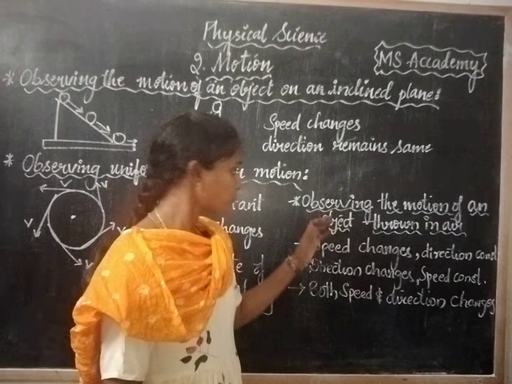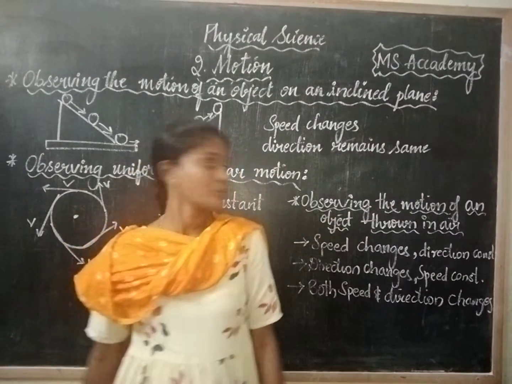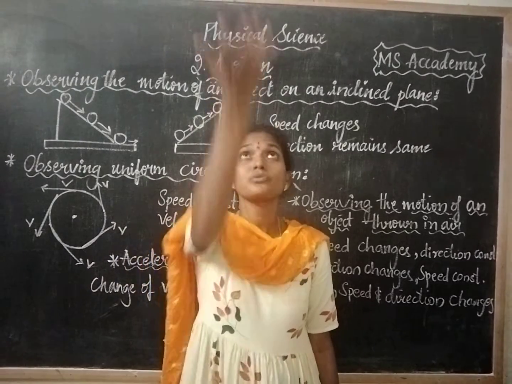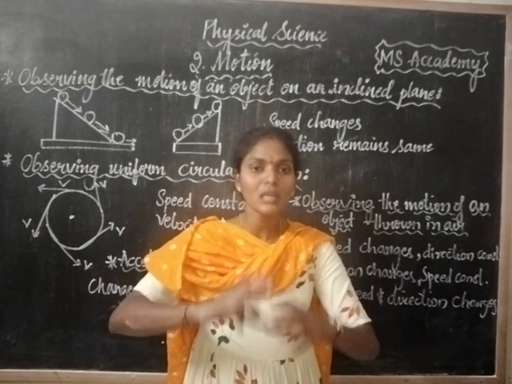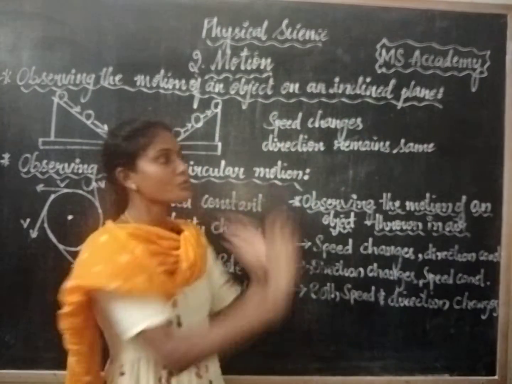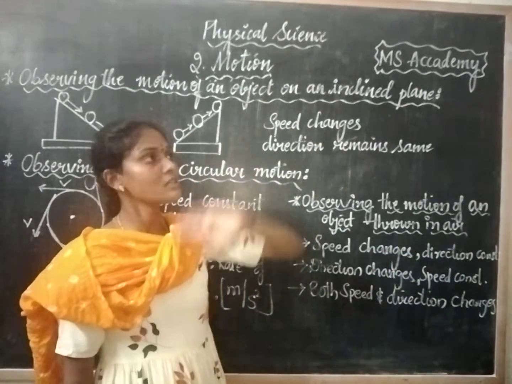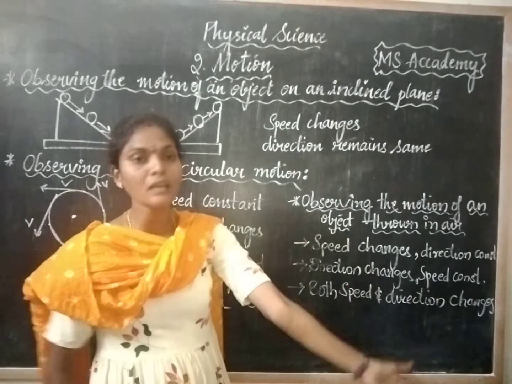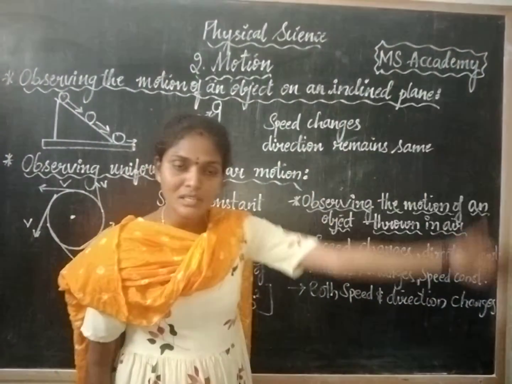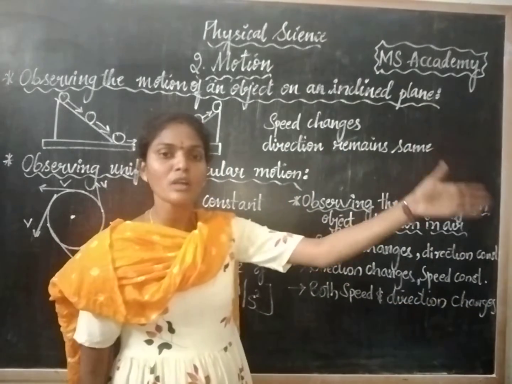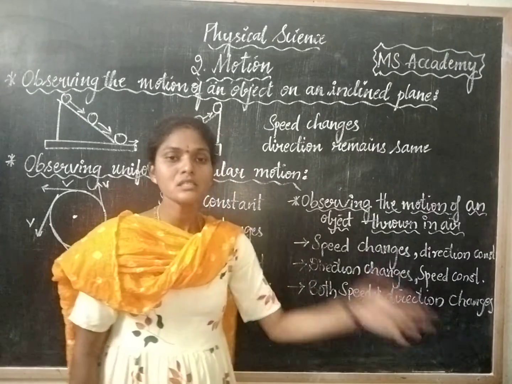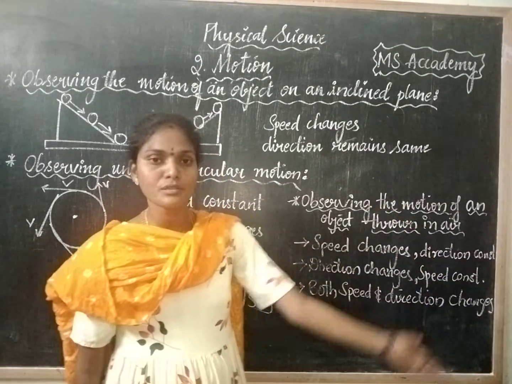Next, observing the motion of an object thrown in the air. I have taken a stone and I have thrown the stone in the air. Now as I am throwing the stone in this direction, in a curved shape, what is happening? The stone is following a curved shape. Here the direction is getting changed. With the direction, what is happening again? Direction is changing, speed is also changing.